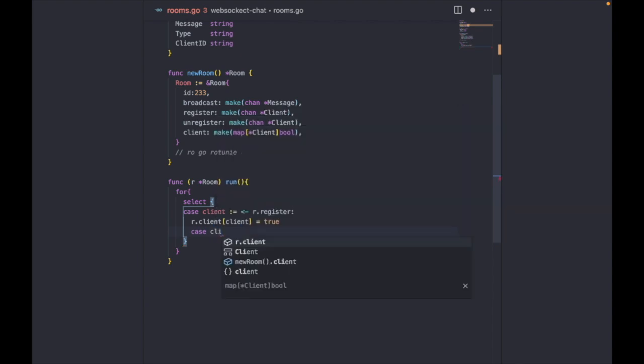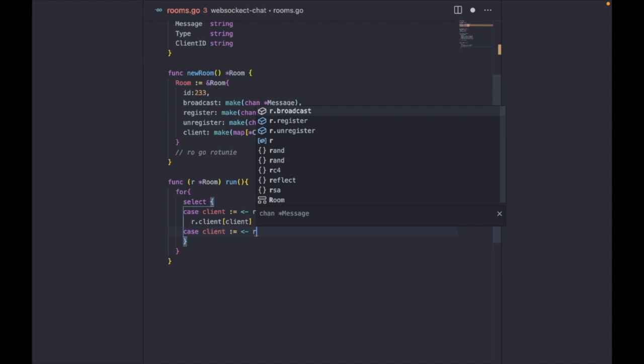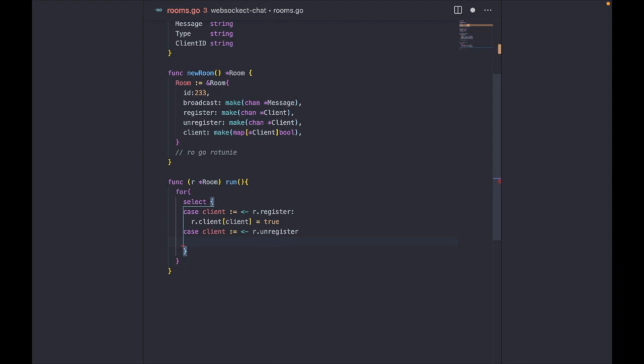So let's say the case that our client unregisters. If we get a message in our channel from a client that is unregistering, we essentially just have to remove the client from the map. So we would check if they're in the map, and if they exist in the map, we remove them from the map and we unregister them. So I think that's what we'll do next.